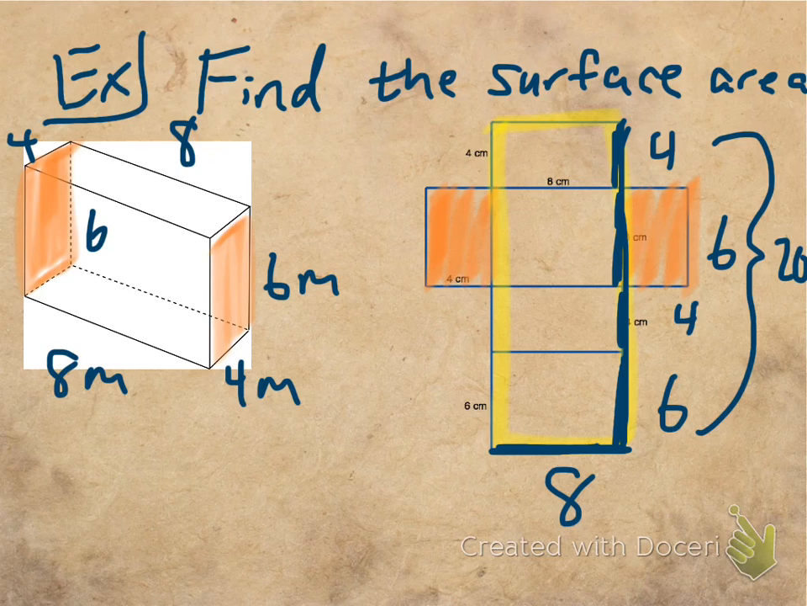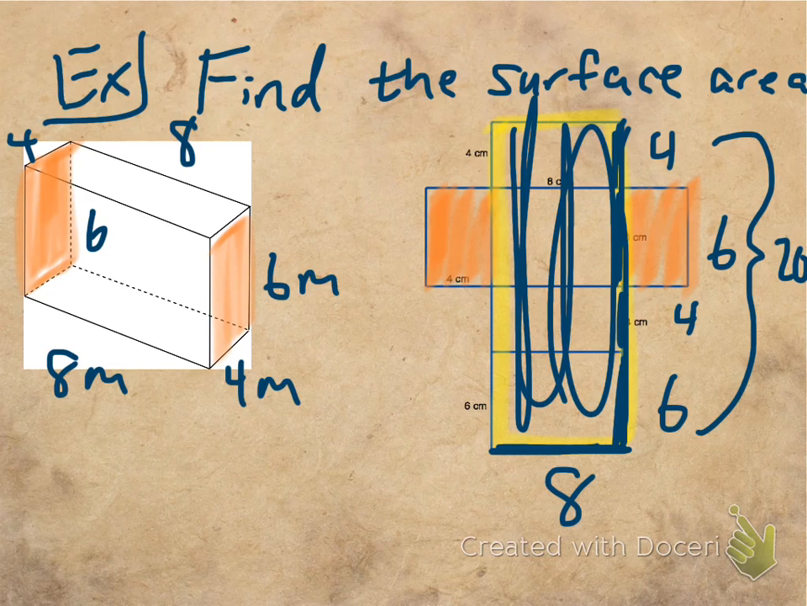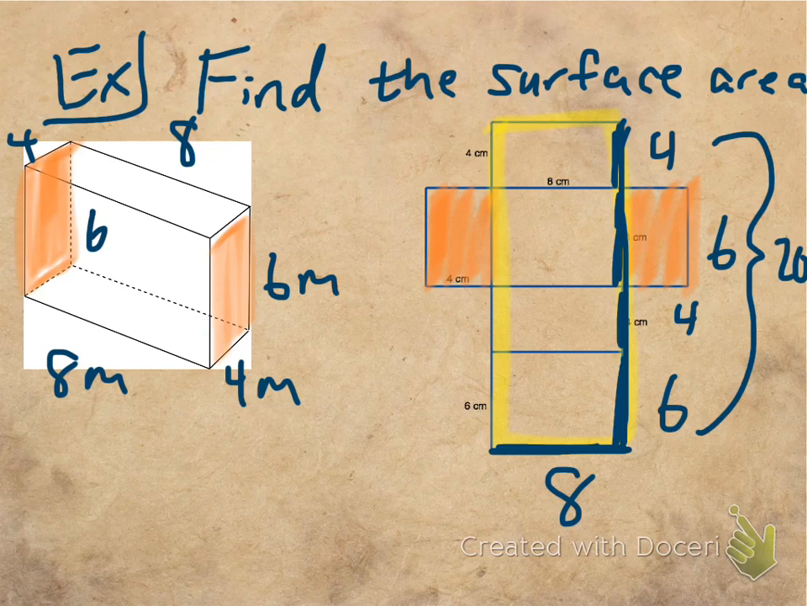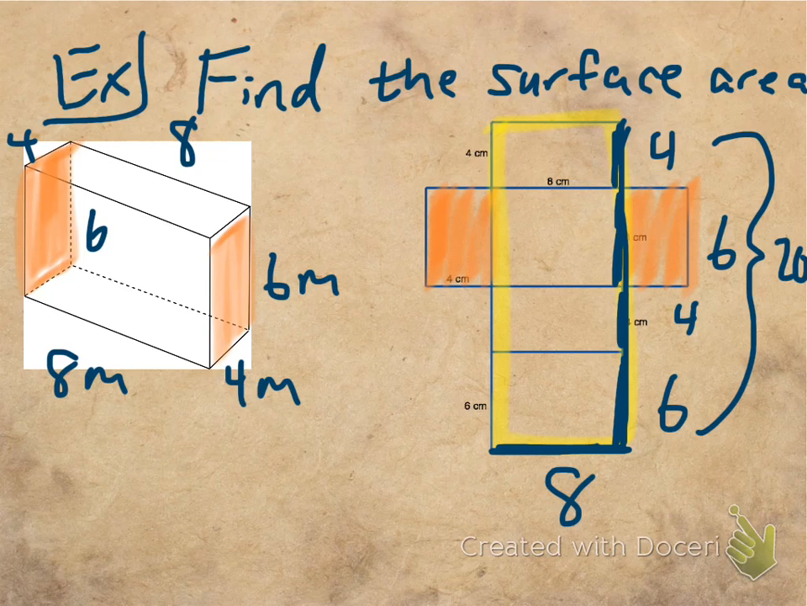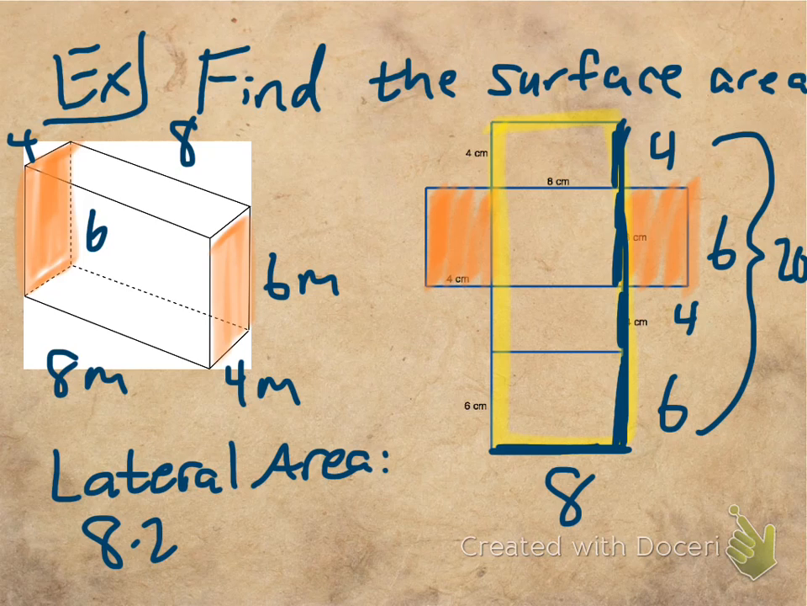So the area of this whole middle part here, or the area of my lateral faces, these are, again, all the non-orange ones make my lateral faces, right? So we call that the lateral area, which is just the area of your lateral faces, would just be 8 times 20, which is 160 square centimeters.